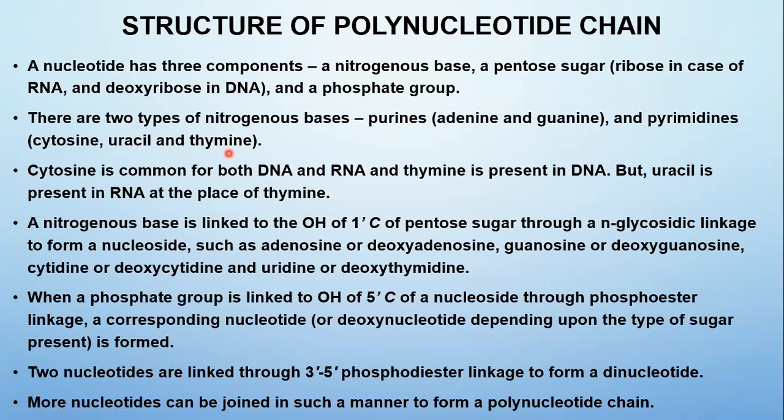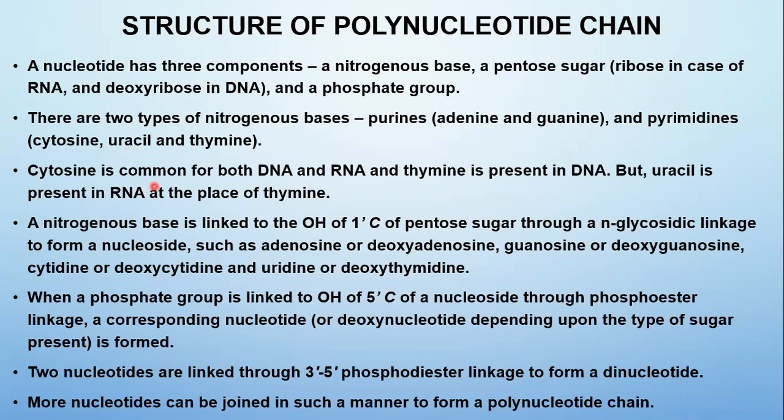So in DNA, thymine is present. In RNA, uracil is present. The pairing occurs in such a way that adenine pairs with thymine, guanine pairs with cytosine. This is with reference to DNA, but in RNA, adenine pairs with uracil, guanine pairs with cytosine. So guanine cytosine pairing is the same in both RNA and DNA, but adenine thymine is applicable only for DNA. Adenine uracil is with reference to RNA.